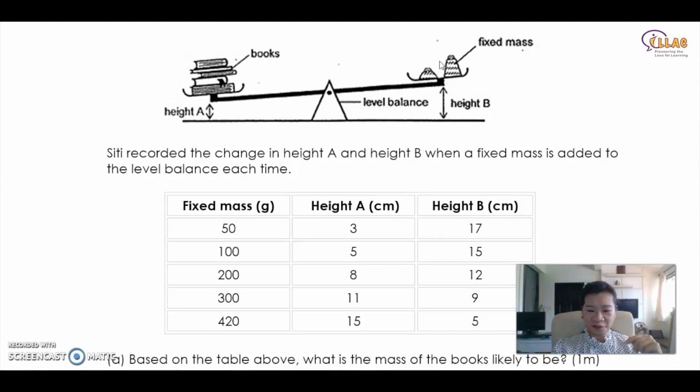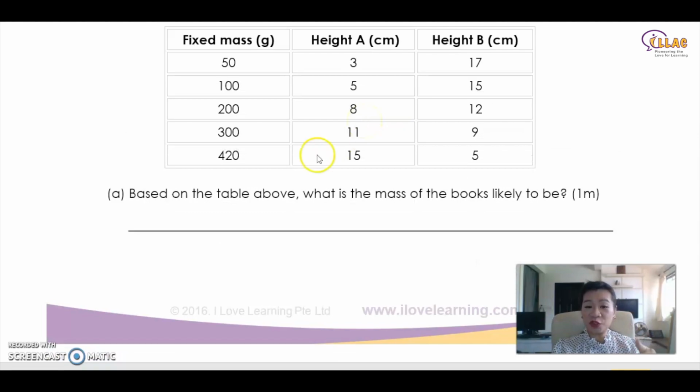The exact is like this. Why do I ask you that? Because the question says, based on the table above, what is the mass of the books likely to be? So you need to find the 10, 10. Why do I say 10, 10? Because when this is 3, this is 17, different.